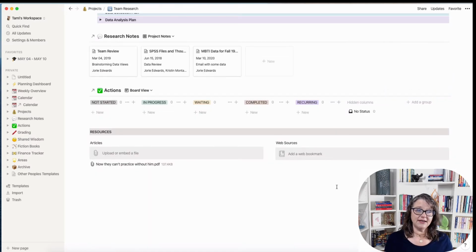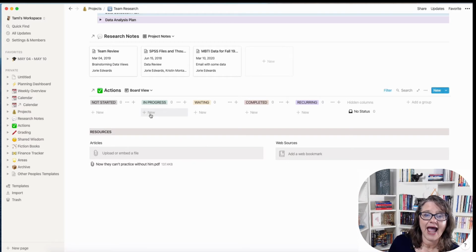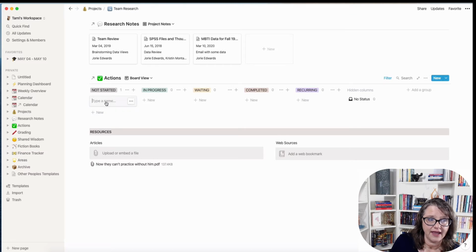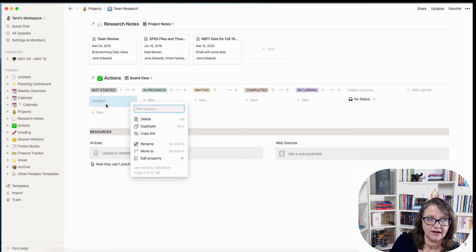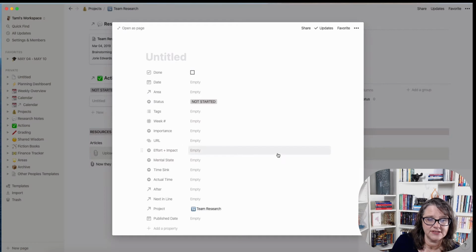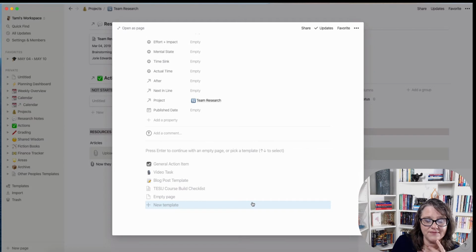Now, as you can see, there are no action items on this one right now because it's on hold, but I can add a new action item to my overall action database right here. So when I'm working on this project and I go, oh, we need to do X. Well, this isn't going to be started yet. And so when I look at this, what do we need to do? I open this page. I've got all this information to fill out that's a part of this. And, you know, I've got some different action item templates down here I could use.